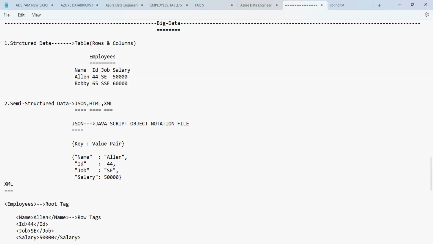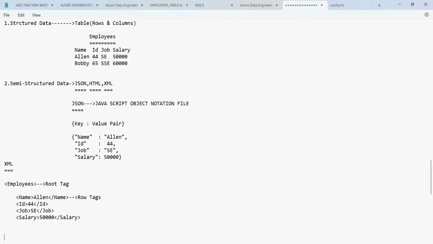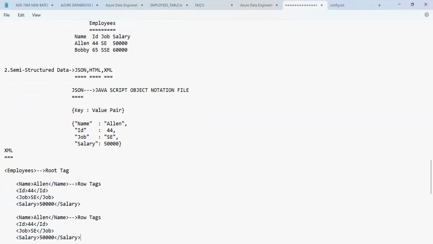So once it is done, your one row is there now, everyone. I will do one thing now. Just copy this and paste it here as one more row. So guys, only this one will change. Instead of Alan, you will have Bobby. Instead of 44, you will have 65.